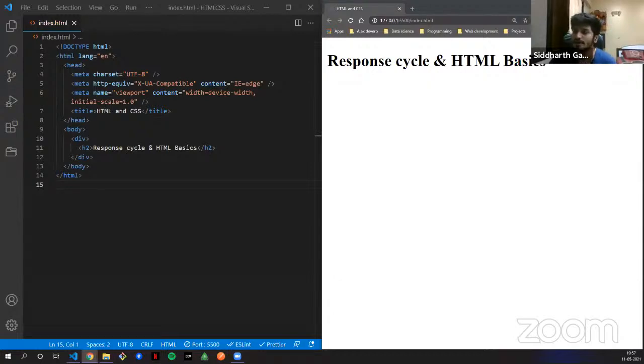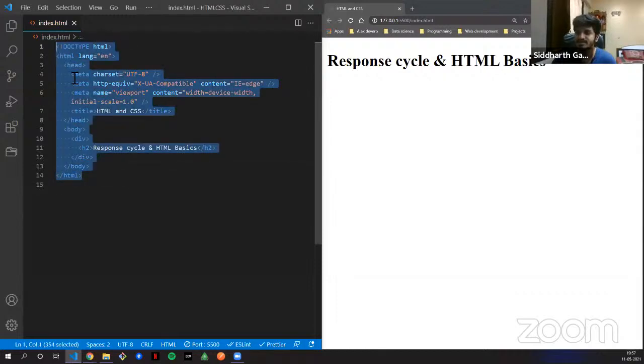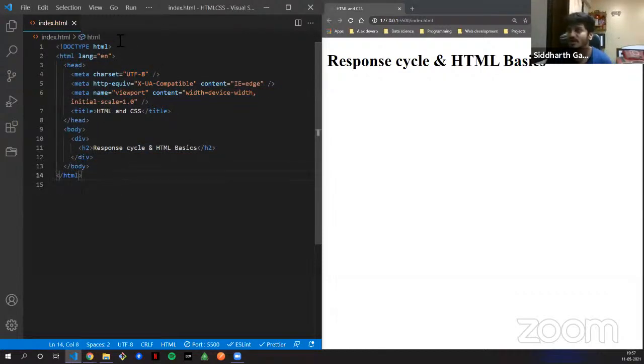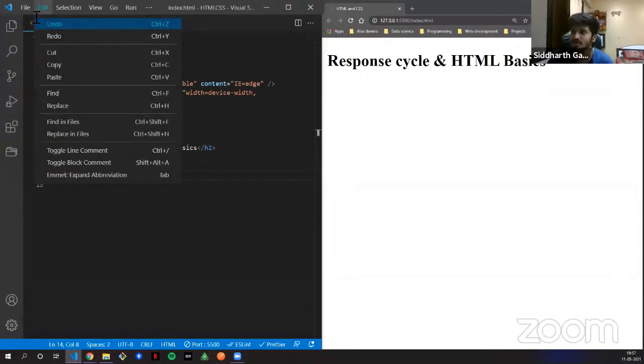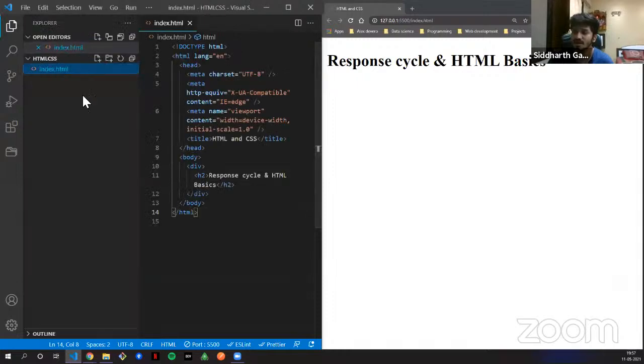Before we start, I am using VS Code. This is how you create a file called index.html. Just create a file called index.html, and this is the structure of it. If you want, I will create a new file. So new file. Yes, this is how VS Code looks like. I'm just creating a new file, test.html. Whenever you create an HTML file, of course, the extension is html.